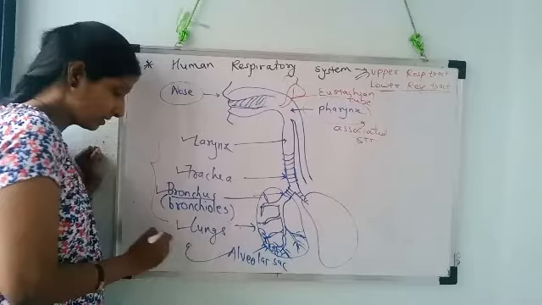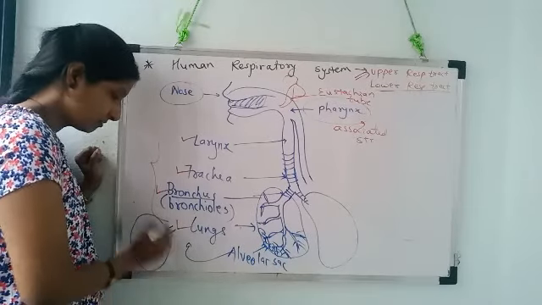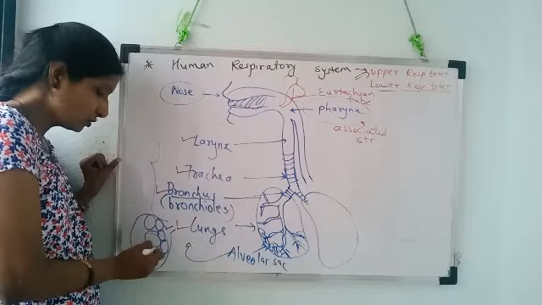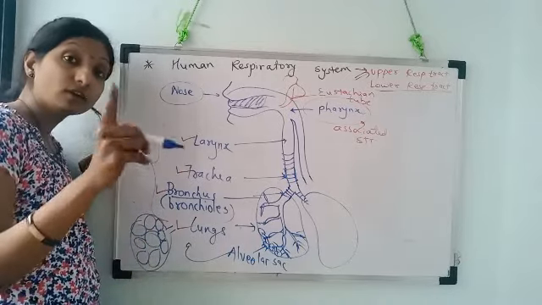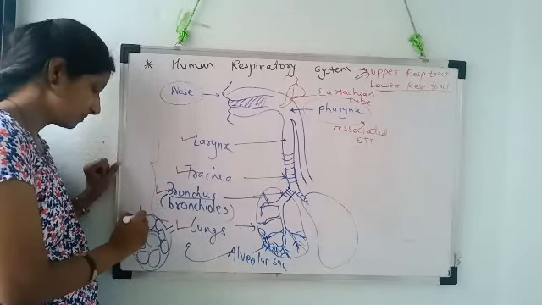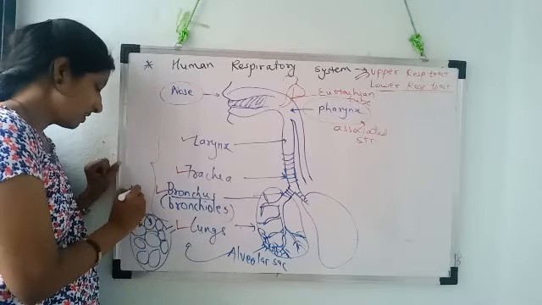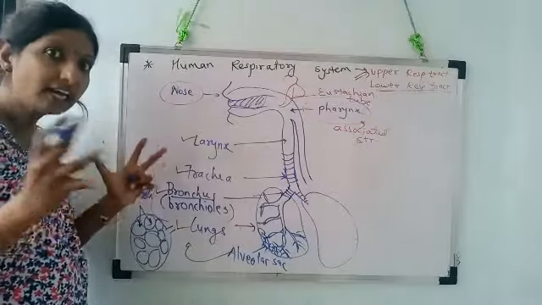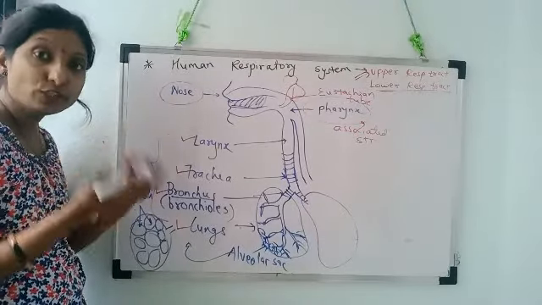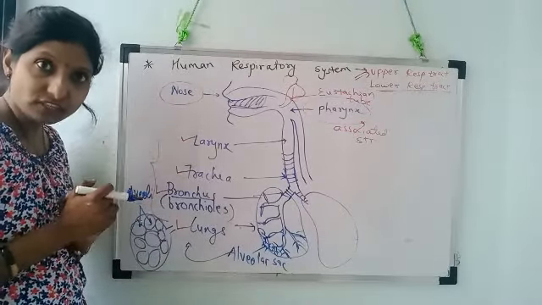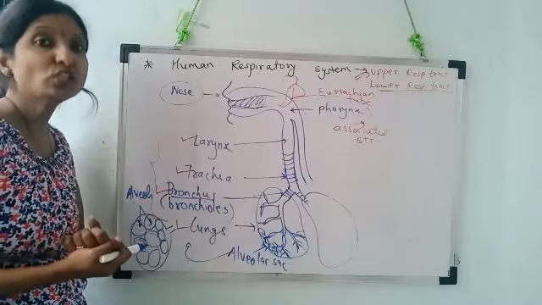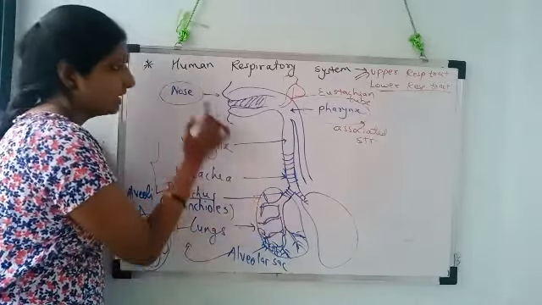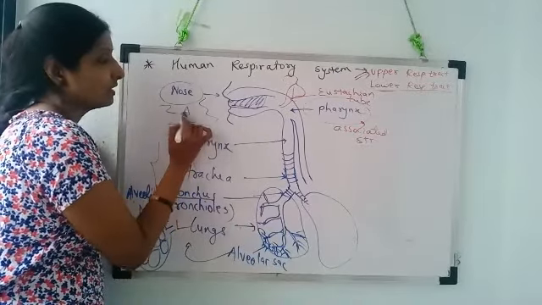Each sac then consists of a bunch of grape-like structures called alveoli, which provide the large surface area for the exchange of oxygen and carbon dioxide between the body and the atmospheric air.